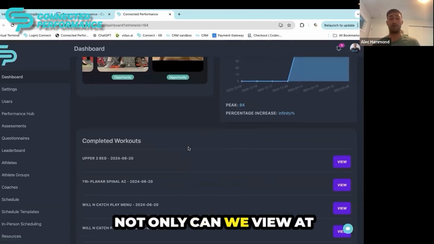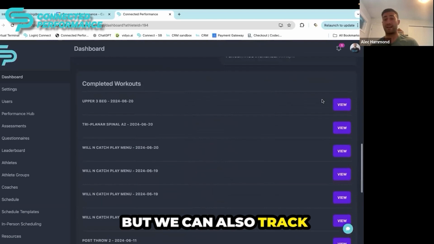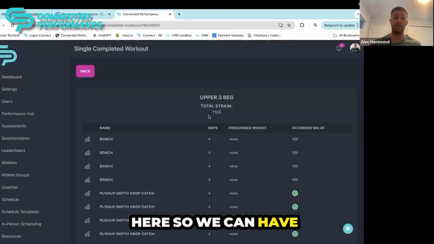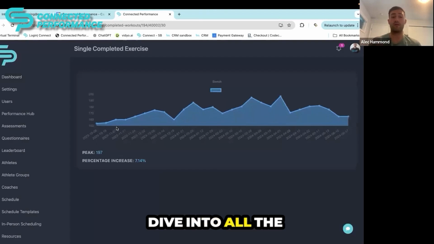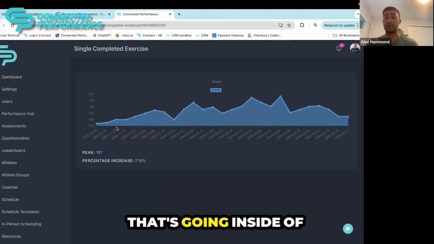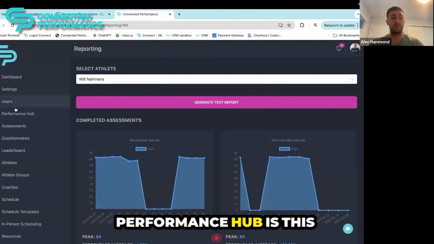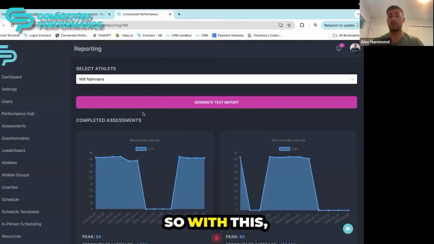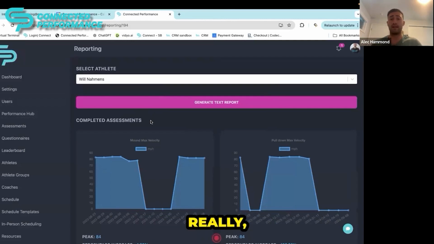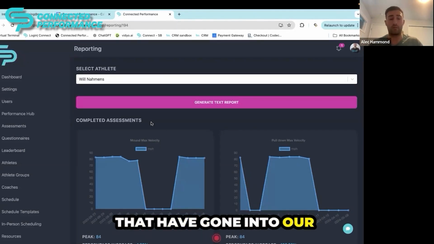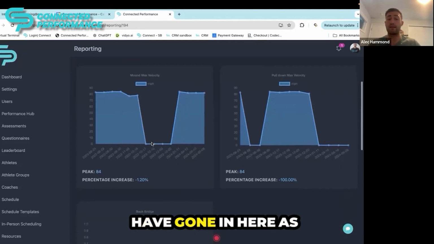Now, not only can we view at a high level these exercises and the data that goes within it, but we can also track every single workout here. So we can have total strain, we can see all the recorded values and also dive into all of the aspects of the data that's going inside of the platform here. The second piece to our data tracking and performance hub is this tab right here. With this, we have an AI-driven platform where we can generate text reports of really any data sets or tables that have gone into our platform. And we can also view really any completed assessment metrics that have gone in here as well.